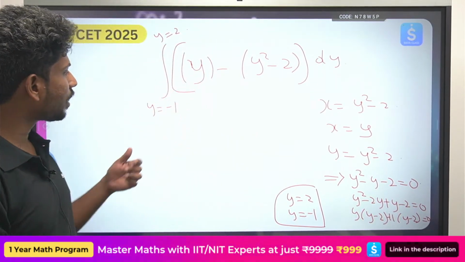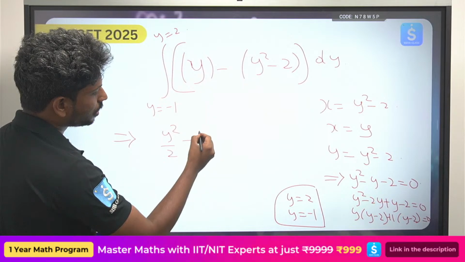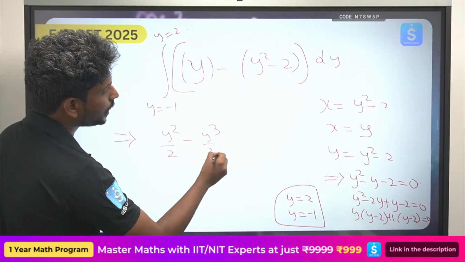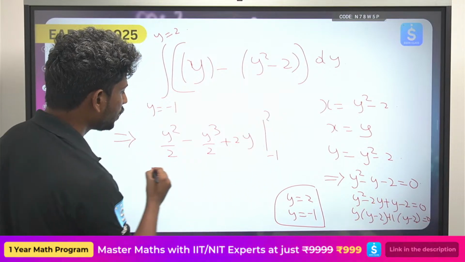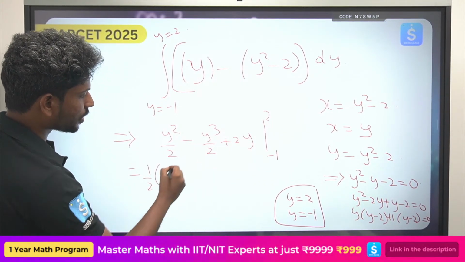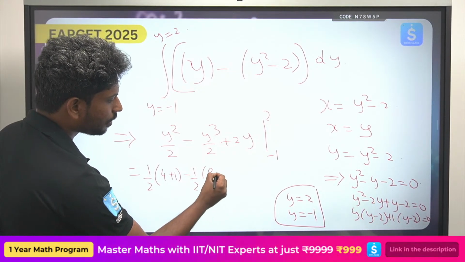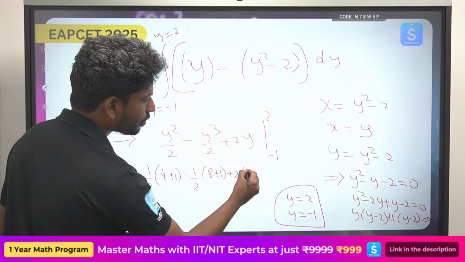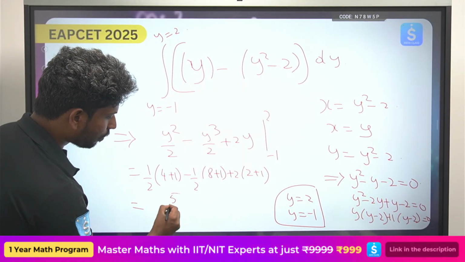Now the integral of y is nothing but y square by 2, minus y cube by 3, minus of minus, plus 2y, from minus 1 to 2. Now you try to calculate 1 by 2 times of 4 plus 1, minus 1 by 3 times of 8 plus 1, plus 2 times of 2 plus 1. Okay, so now I have 5 by 2.